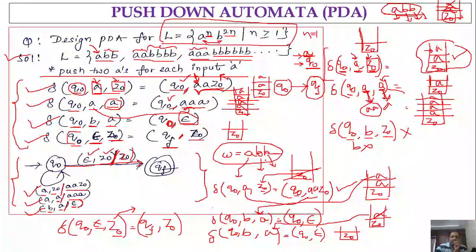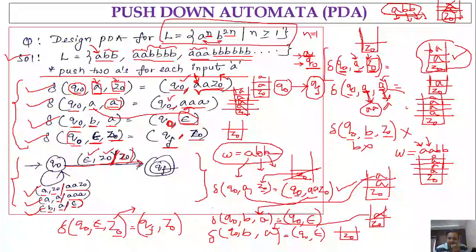And if you observe, it is accepting the string A B B, where the number of A's is 1 and the number of B's is double. Now if you consider the string W equal to A B B, is it accepted? No, it is not going to be accepted, right? So what happened? Initially we have the stack content with Z naught. For this first A, we push two A's. For the second A, again we have to push two A's, so A and one more A.